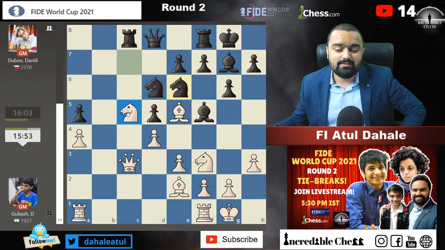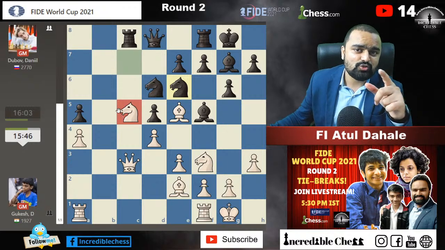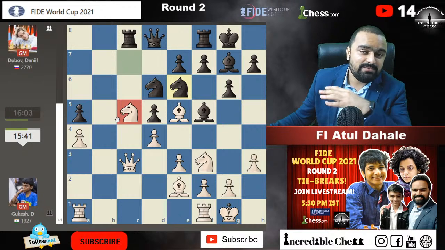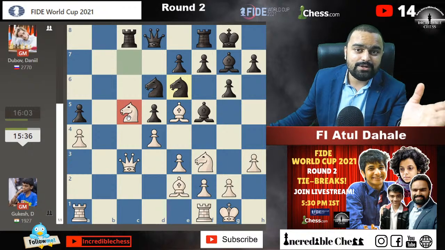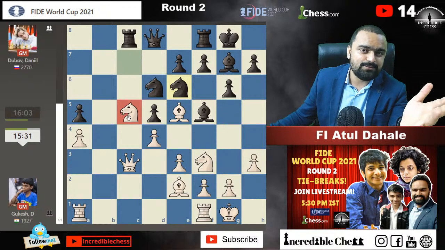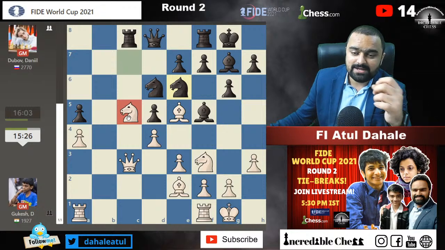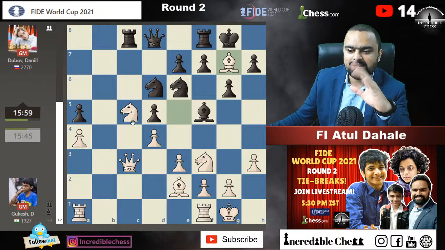We are focused on Gukesh. We are hoping that he will bounce back in this situation, because he has lost his first game, but he is playing awesome chess. Because if you remember, yesterday also Gukesh was trailing a lot, like he was in a much worse position in the second round, but he played magical chess, you can say. He drew the game against Daniel Dubois, a well-renowned technician, a super player, and he drew an almost losing game against Daniel Dubois. And today, if he manages to pull off something in this game and he manages to win, it will be a big setback for Dubois psychologically, and then Gukesh might go for the shorter time control and he might win.